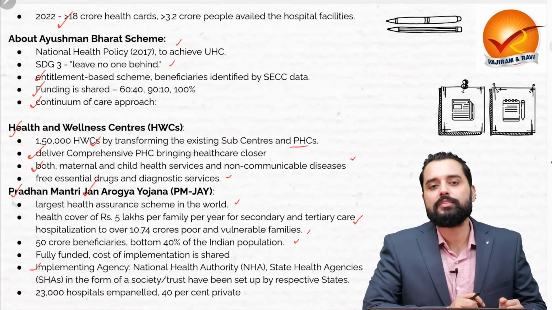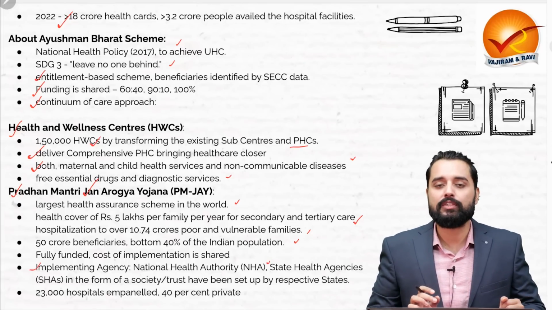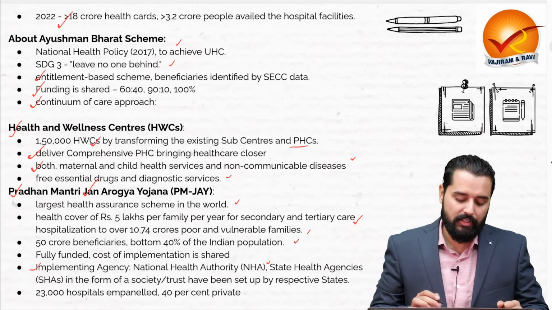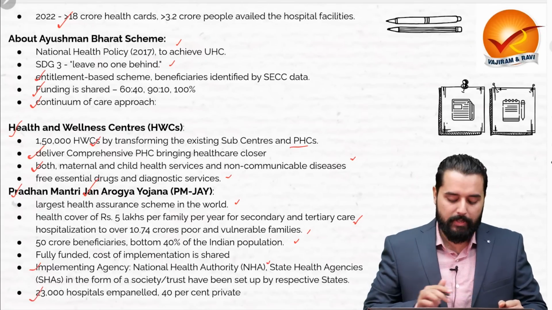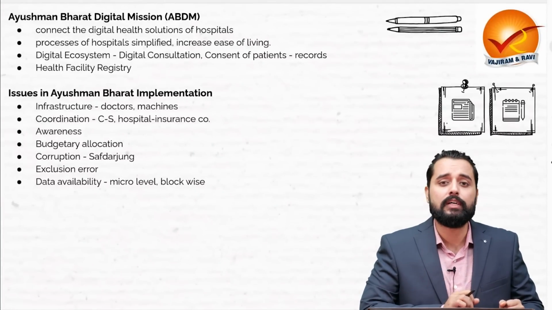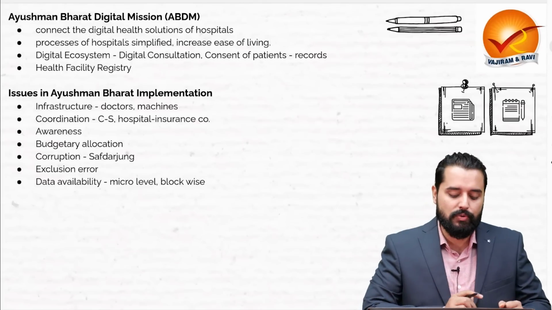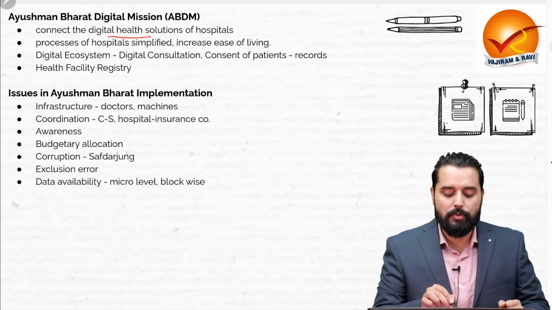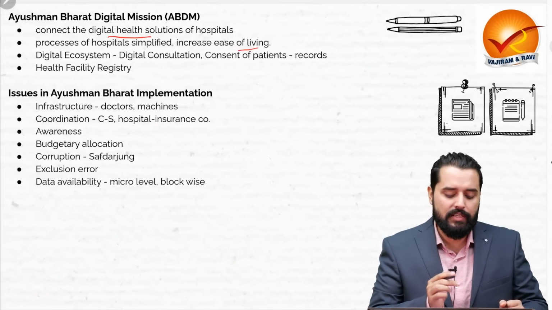The implementing agency is the National Health Authority, and state health authority agencies are also created in the form of a society or a trust by various states. Under this scheme, about 23,000 hospitals are empaneled, 40% of which are private. There is an Ayushman Bharat Digital Mission also, which seeks to create a digital ecosystem, connect the digital health solutions of the hospitals, simplify the processes of the hospitals, and increase the ease of living.